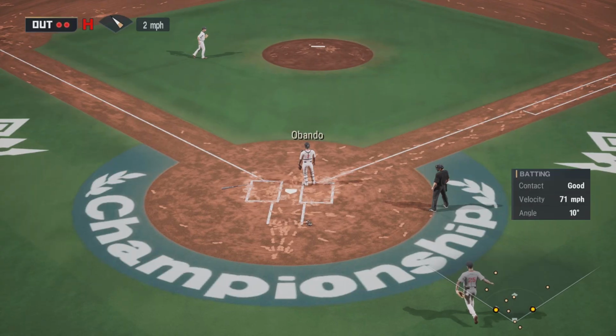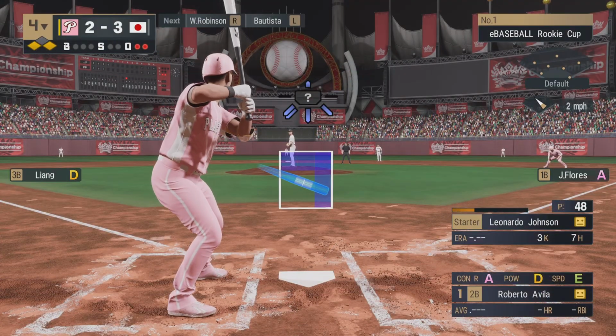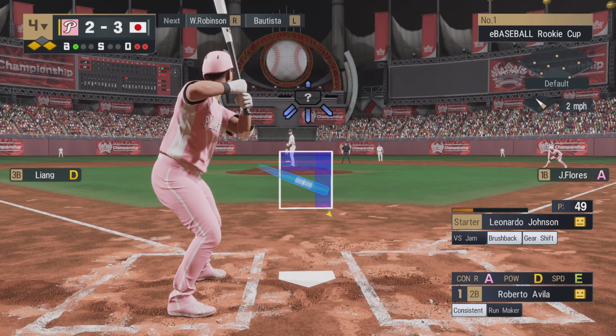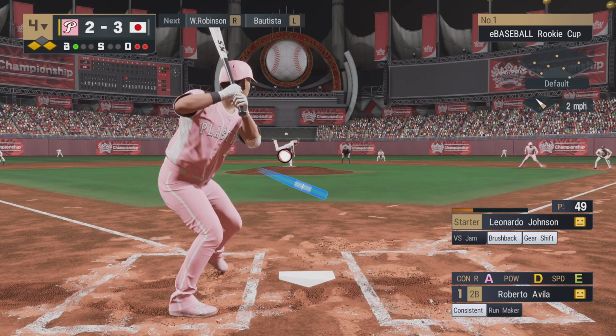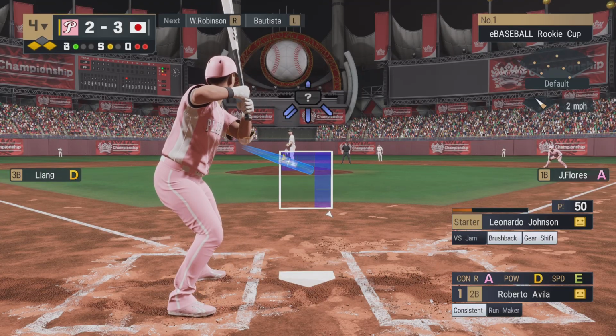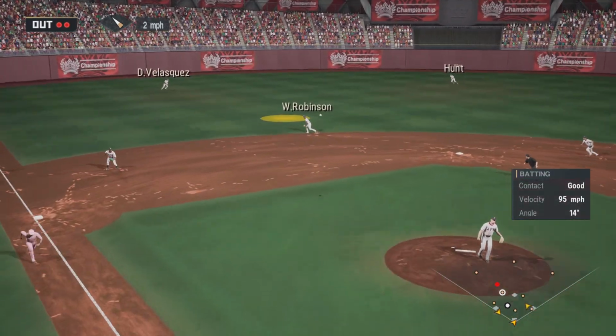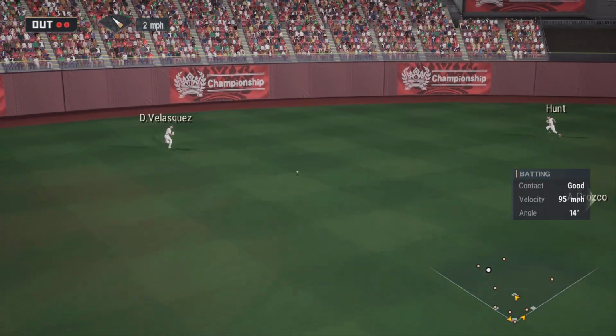It's a hit into left. And the go-ahead run is on. Now at the plate, Roberto Avila. Still a chance to drive in some runs. In there at the top. His 3rd pitch here. Line toward short. And that's in there for a base hit.